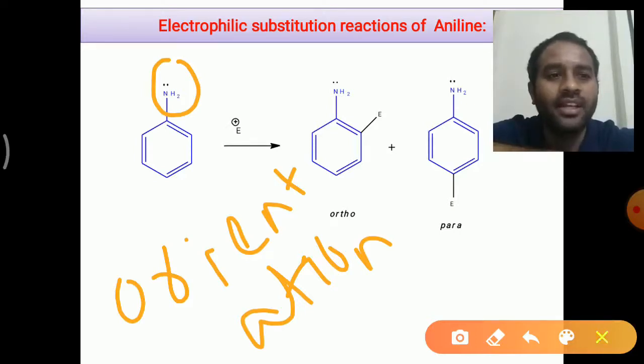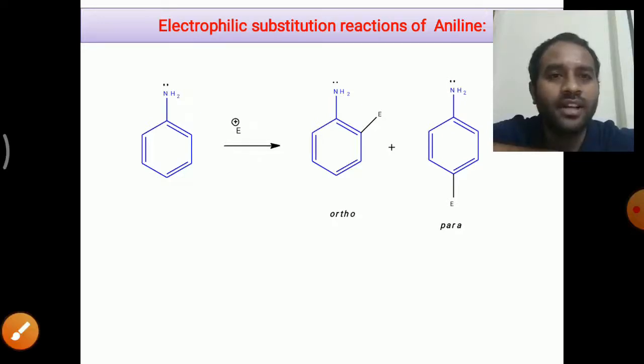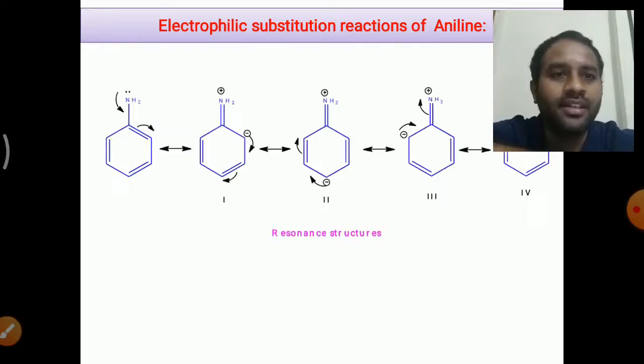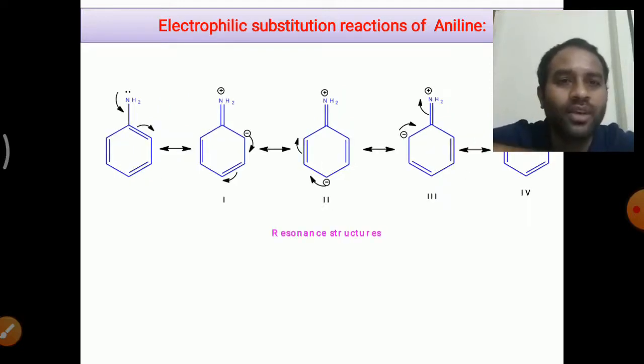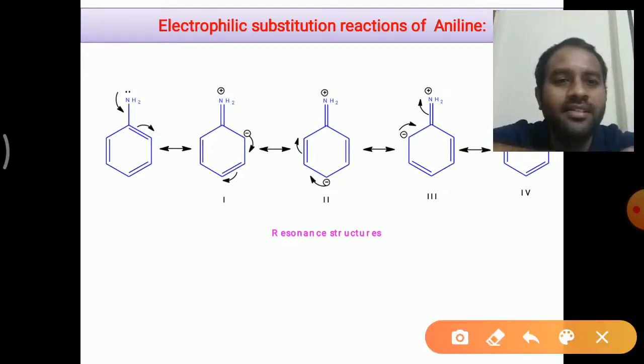And if you look at the orientation effect of this NH2 group, you see here, this NH2 group is an electron donating group. You can see in the resonance structures that these electrons are involved in the resonance.